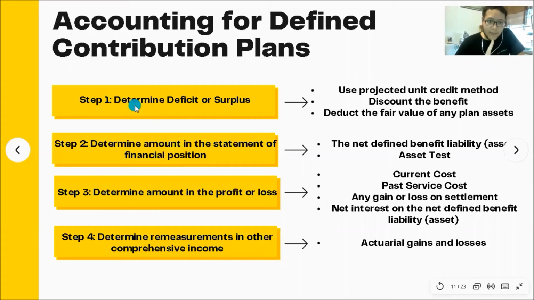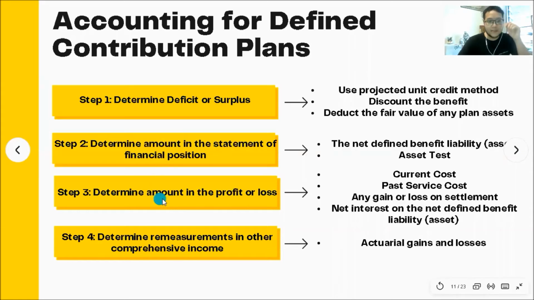Step 1 is to determine the deficit or surplus. How do we do this? We use the projected unit credit method. We discount the benefit, deduct the fair value of any plan asset, and we'll get our answer, surplus or deficit. Next, step 2, determine the amount in the statement of financial position. We want to know, are we going to have an asset ceiling test? Is it an asset or a liability? And we want to determine the amount, of course.